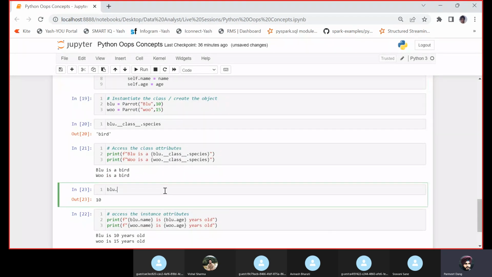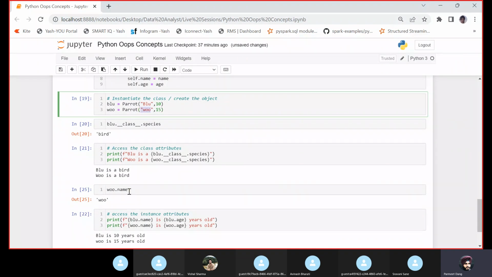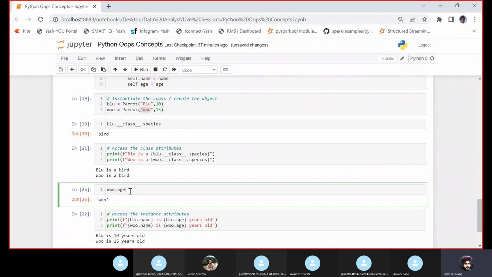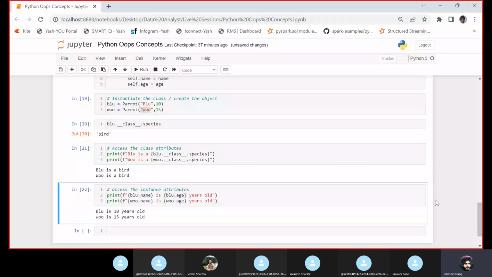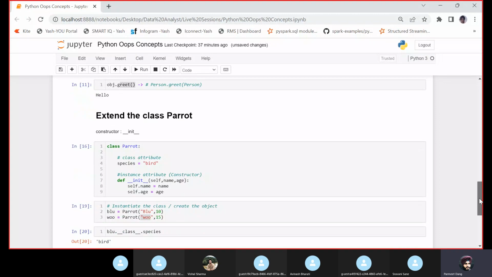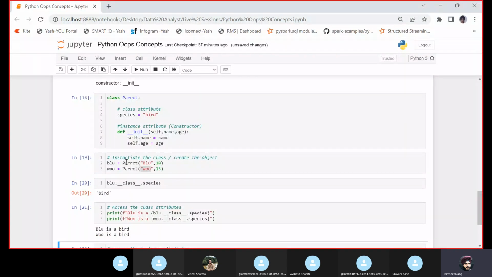If I write blue dot name, you would see that the name is blue. If I change it to Wu, you would see that we have passed name as Wu, and let us see the age. So age is 15. This is the concept of class. We are trying to reuse this class, and we have created different objects.